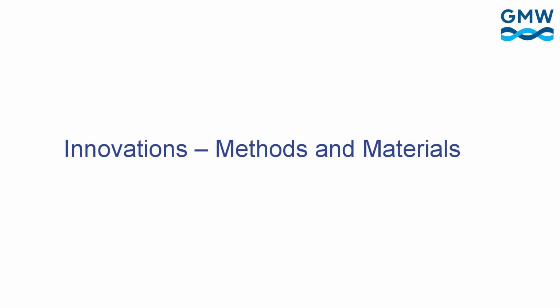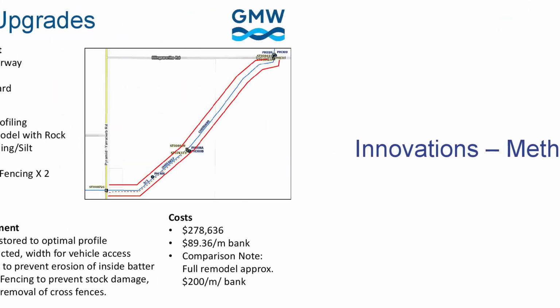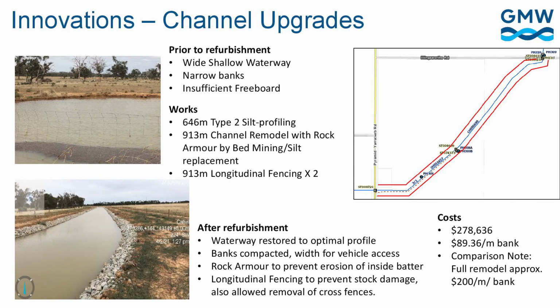We're obviously also on the lookout for innovative ways to deal with the capital and maintenance works that lie ahead of us. We've considered different ways of upgrading our channel banks. For example, the channel on this slide shows where the in-situ material has been used to upgrade the channel bank. We haven't imported clay from other localities. We've used the bed and the banks, reformed them, and then placed rock on top to provide an asset with